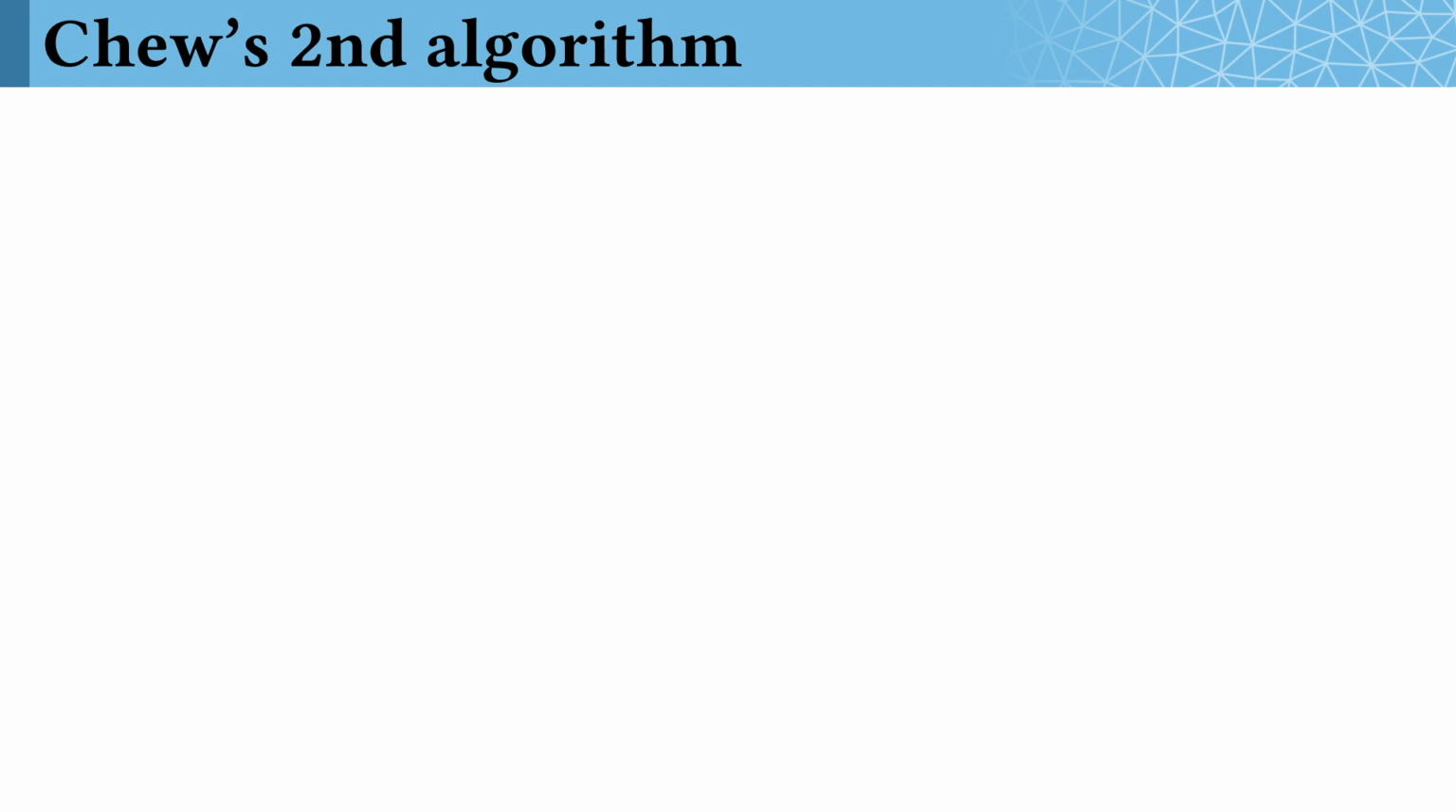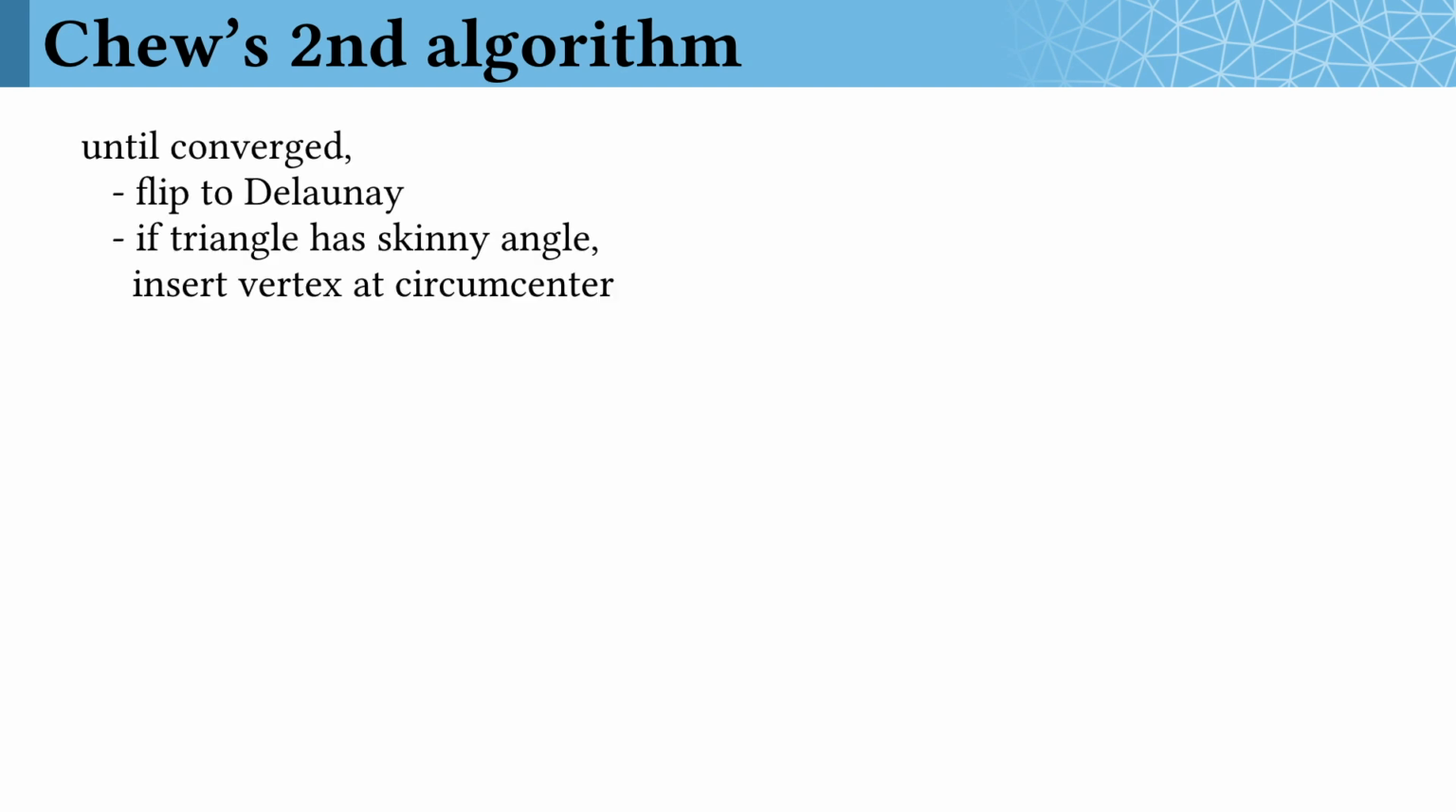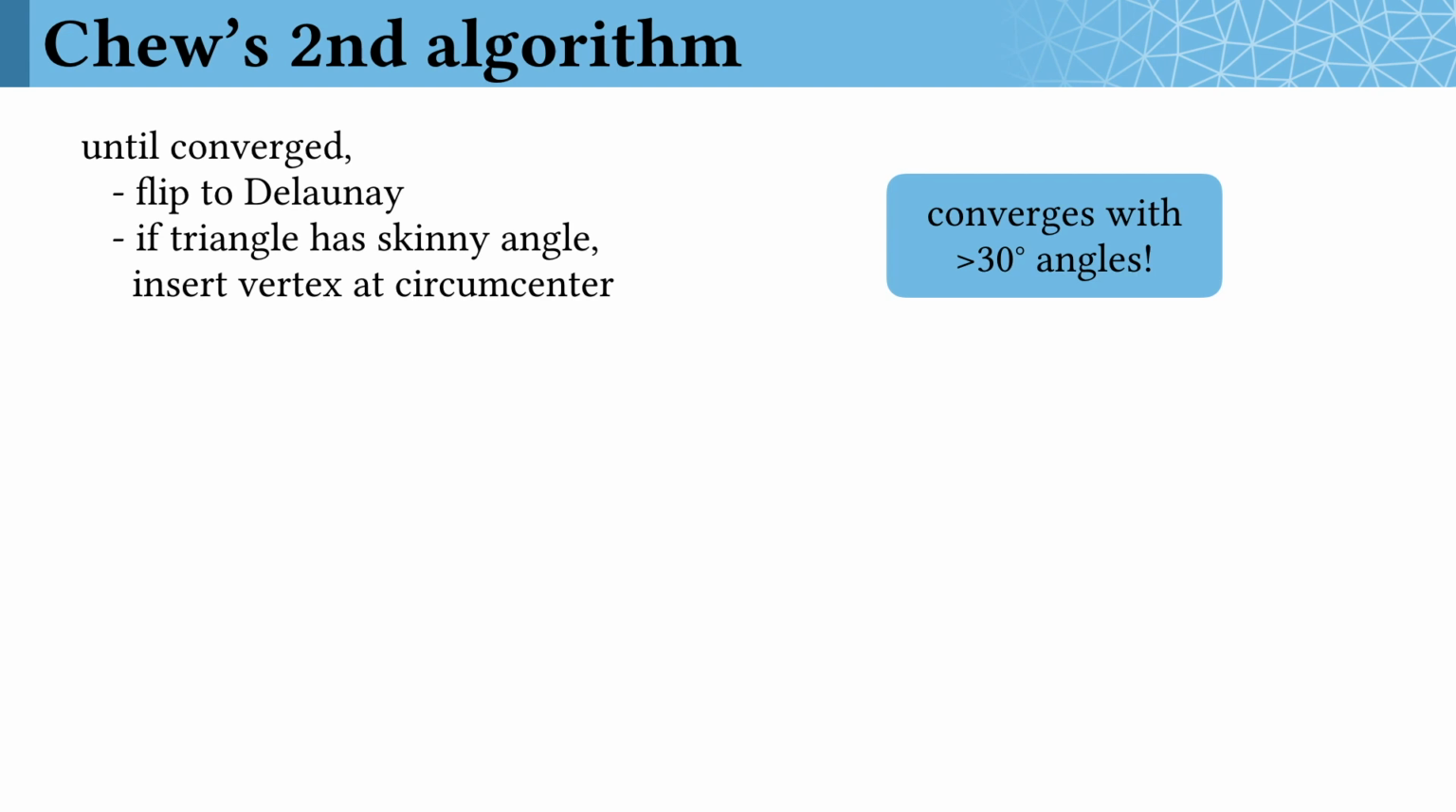Once again, we find that the algorithm from the plane works pretty much out of the box on surfaces. We use an intrinsic version of Chew's second algorithm, repeatedly flipping edges until the mesh is Delaunay, while also inserting vertices at the circumcenter of skinny triangles. In the plane, this algorithm is known to converge to triangulations with angles no skinnier than 30 degrees or so, and we observe essentially the same behavior on surfaces.